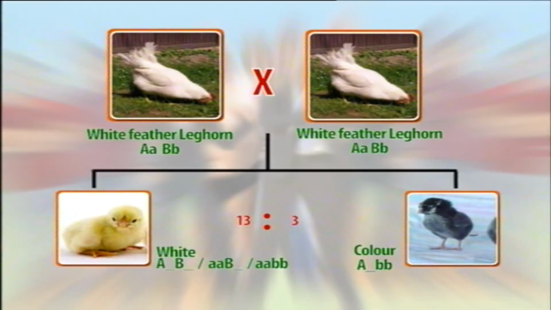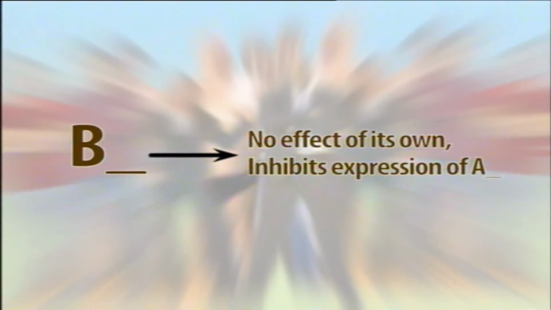In this interaction, one of the two completely dominant genes, here gene A, produces the concerned phenotype, while the recessive allele in homozygous state produces the contrasting phenotype. The second dominant gene, here gene B, has no effect of its own on the character. However, it has the ability to inhibit the expression of the dominant allele of the first gene. Thus, in this interaction, one dominant inhibitory gene prevents the expression of another dominant gene.